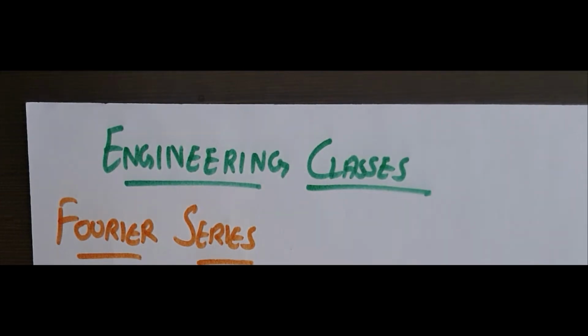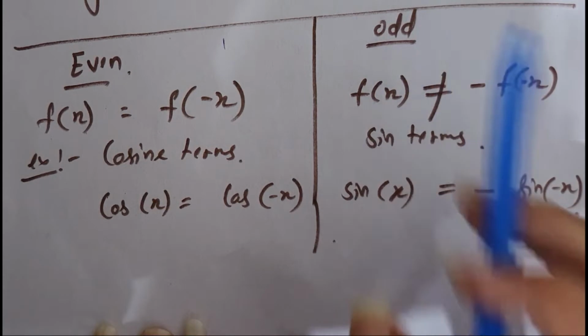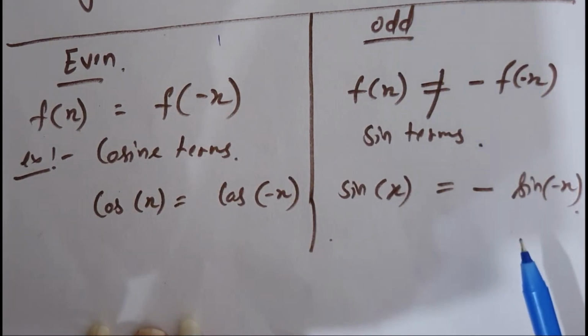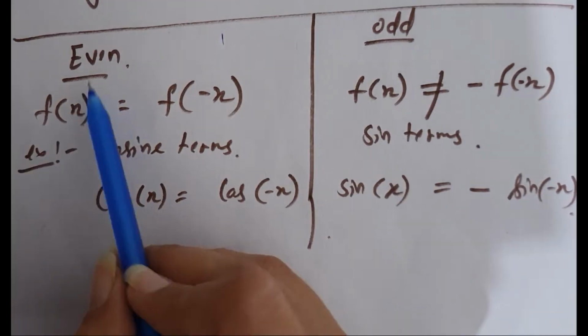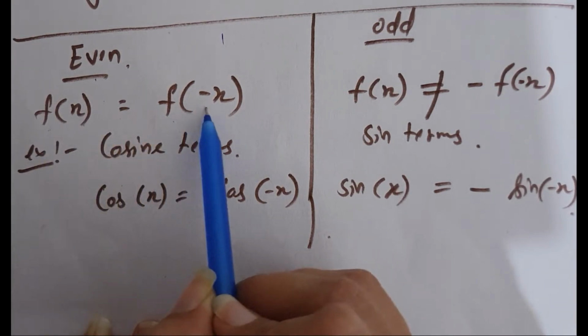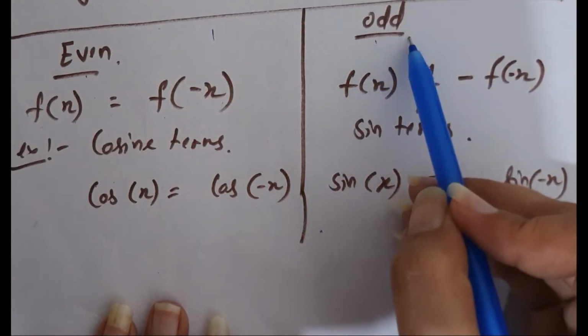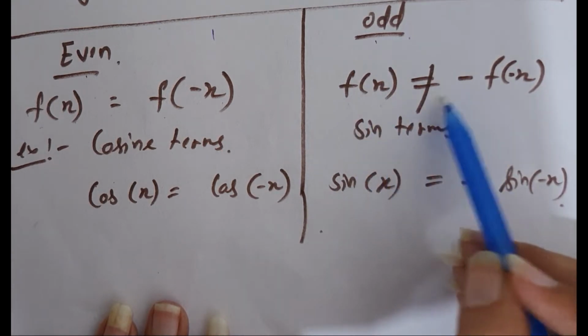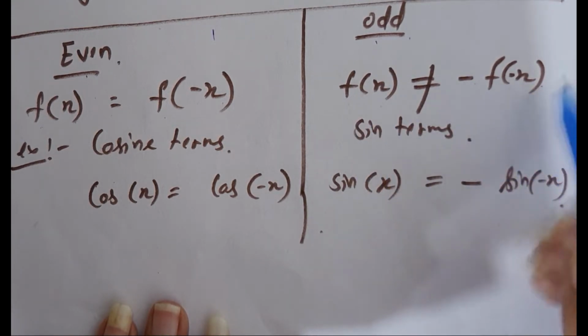Today we will learn about Fourier series. Now, even and odd functions. This concept we have studied in class 12th: a function is called even if f(x) is equal to f(-x), and a function is called odd if f(x) is equal to -f(-x), like